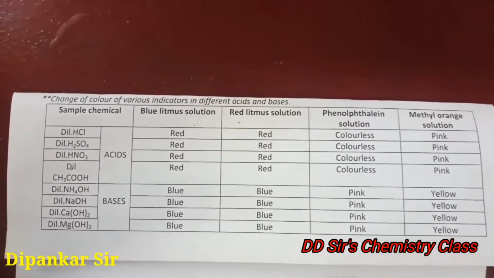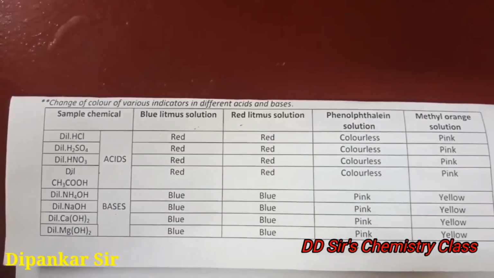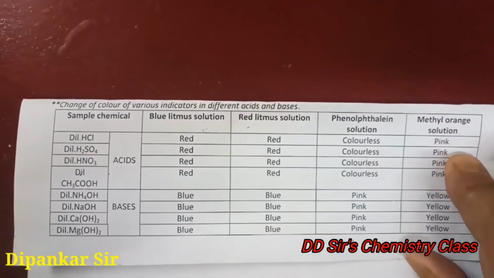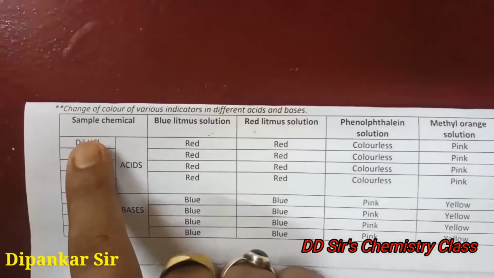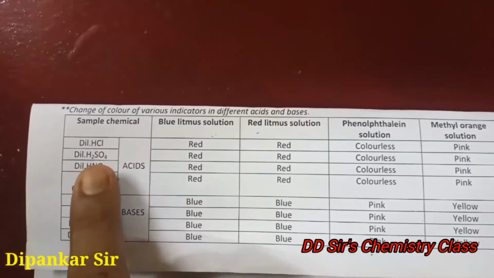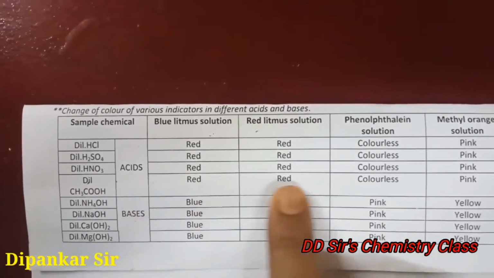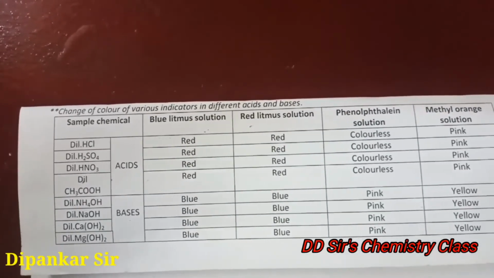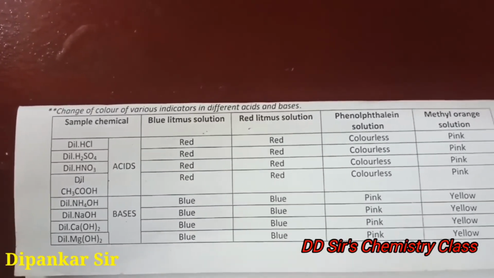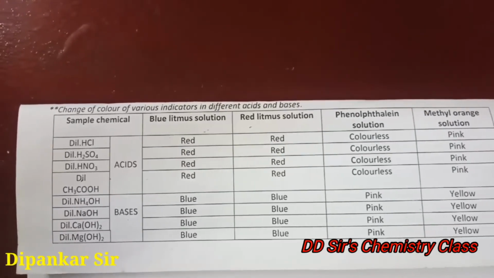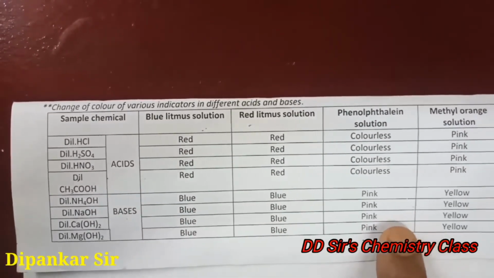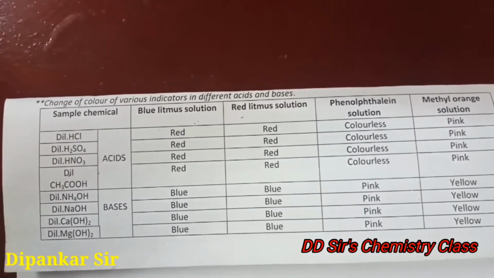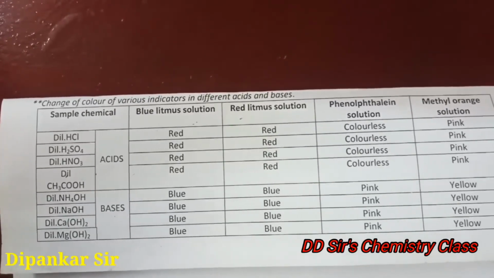Okay students, now see, there are some synthetic indicators: phenolphthalein solution, methyl orange solution. All these are acids: dilute hydrochloric acid, sulfuric acid, nitric acid, acetic acid. In all these acids, phenolphthalein is colorless, meaning phenolphthalein does not show any color in acid solution, but in basic solution it changes to pink color.